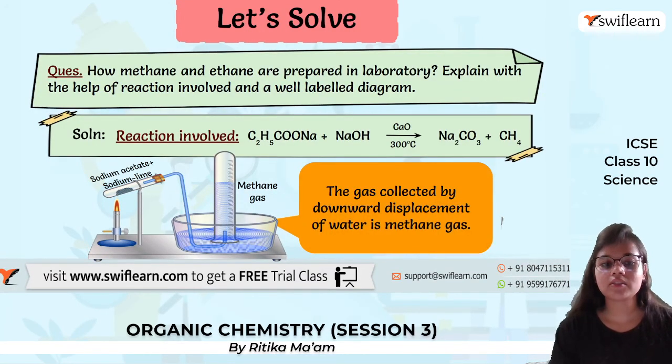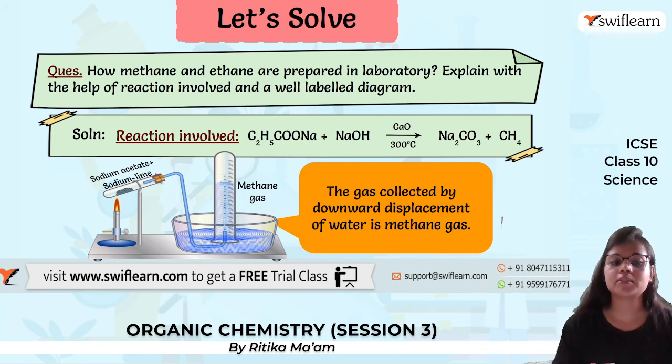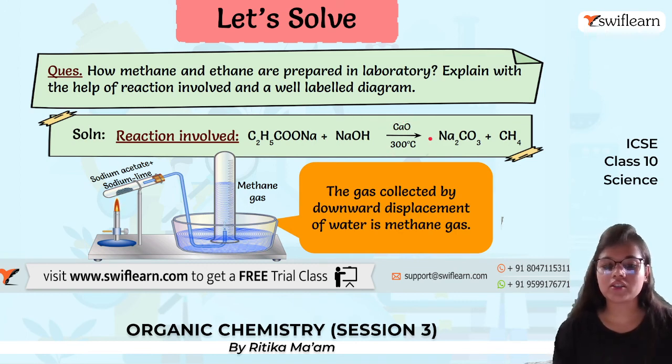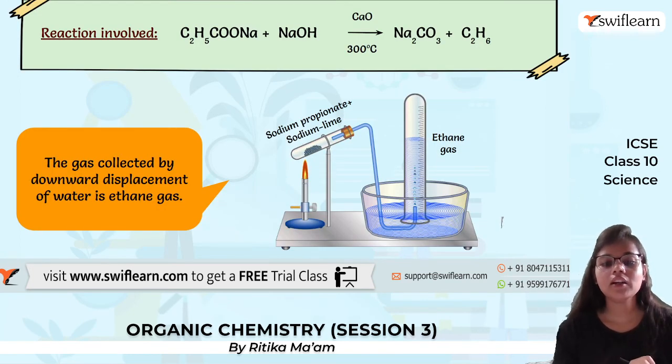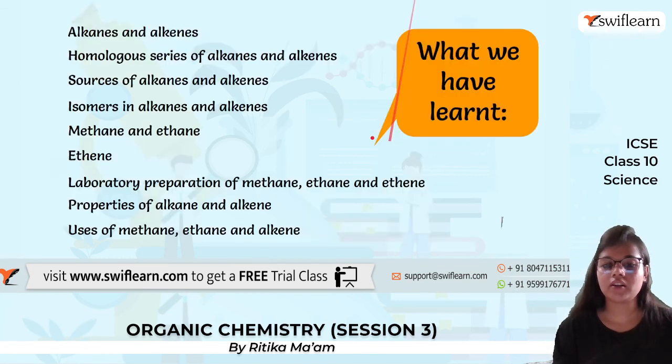The question now says: how are methane and ethane prepared in the laboratory? Explain with the reaction involved. Here we prepare methane by using sodium acetate and soda lime with proper conditions. We get methane gas, which is collected by downward displacement of water. Similarly, ethane is obtained by reacting sodium propanoate with soda lime, and the ethane gas is again collected by downward displacement.